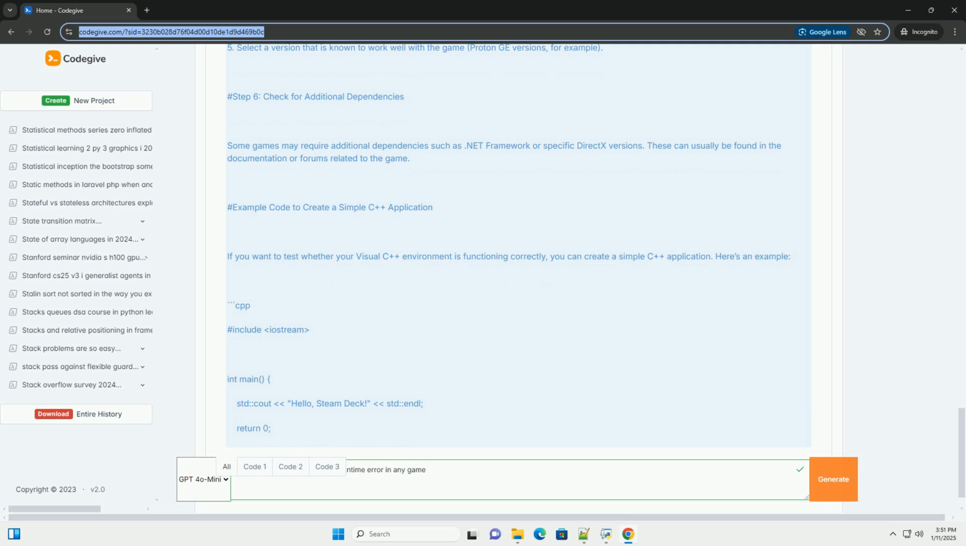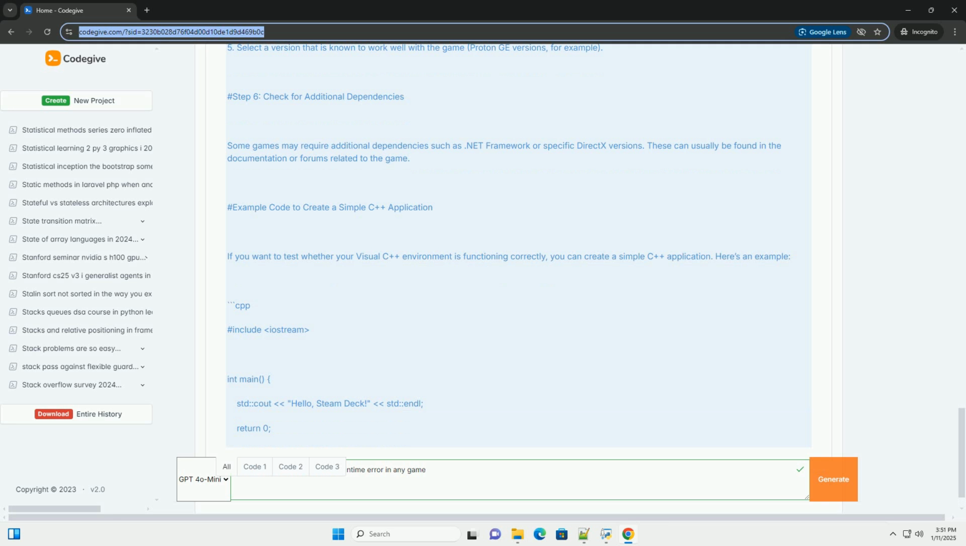Here's an example. 1. Open a text editor and paste the code above. 2. Save the file as test.cpp. 3. Compile it using g++, you may need to install it if it's not already available. 4. Run the compiled program. If you see "Hello, Steam Deck" printed in the terminal, your C++ environment is functioning correctly.